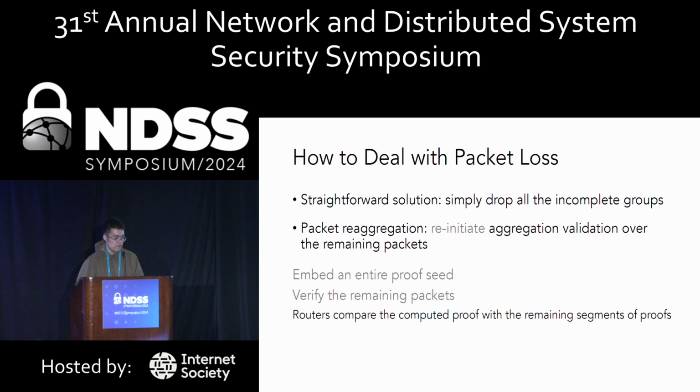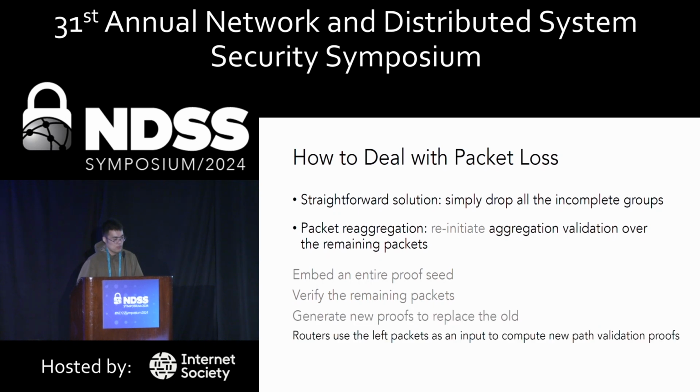If they match, the verification succeeds. Otherwise, the failed packets would also be dropped. Third, routers regard the left packets as a new group and use it to compute new proofs for the downstream routers. The original proofs will be replaced by the new ones.